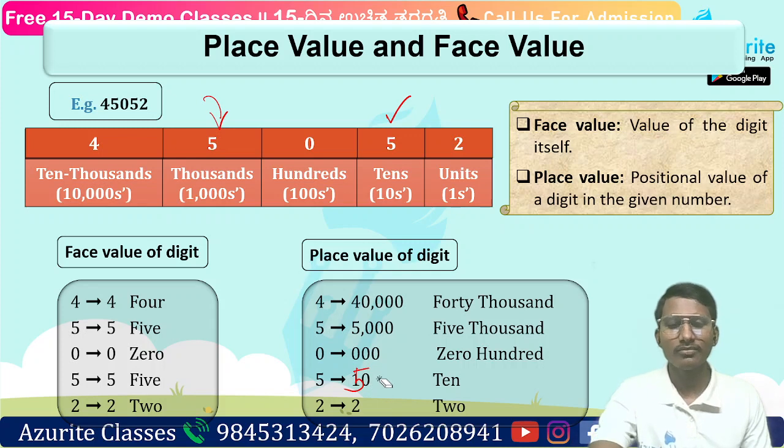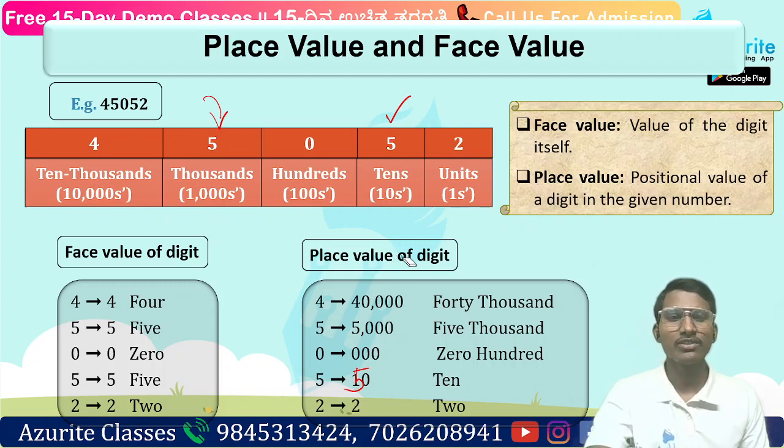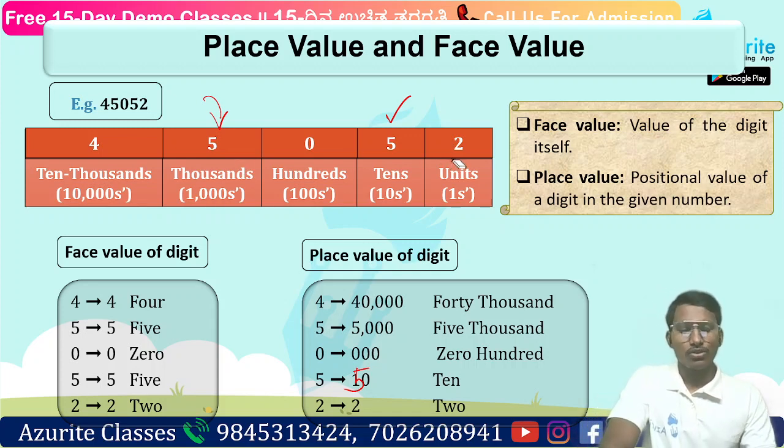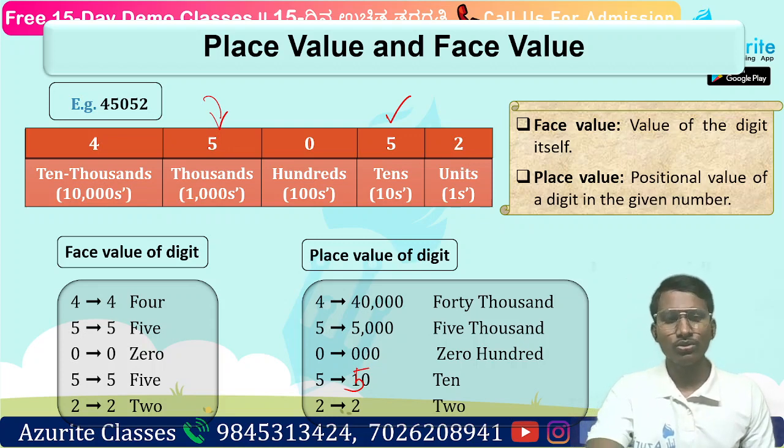Yes? Okay. So what does face value mean? Yes, face value means the digit itself. And what about the place value? Can anyone tell? Place value means positional value. Okay. Positional value. Face value is the digit itself, place value is positional value. That is what you have to remember.